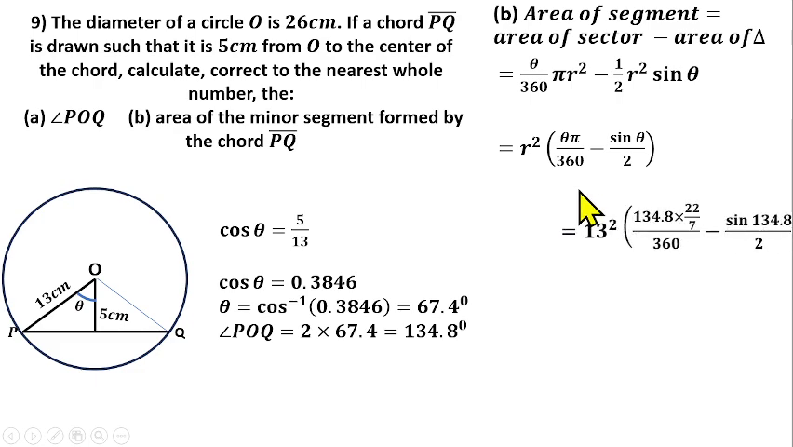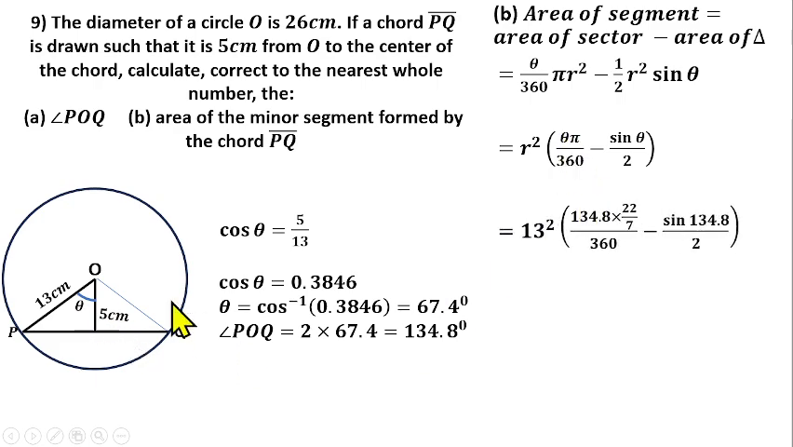Then we can substitute the values there. Our theta is the angle we got here, which is angle POQ, because this segment is subtending this angle at the center, which is 134.8 degrees. So we have the radius is 13, so 13 squared times 134.8 multiplied by pi, which is 22 over 7, over 360, minus sine 134.8 over 2. So 13 squared will give us 169.